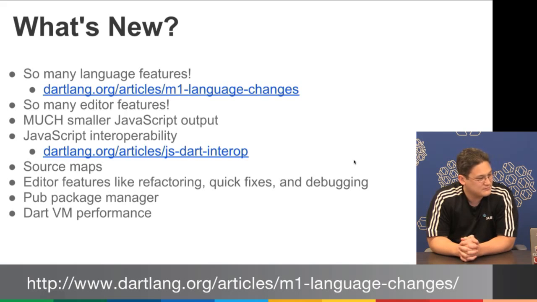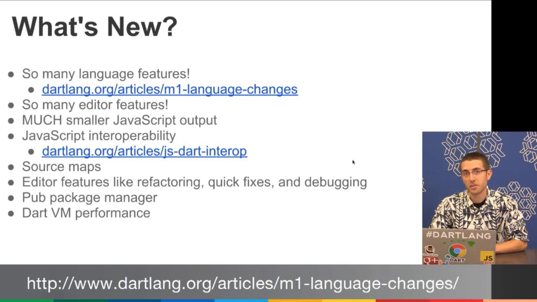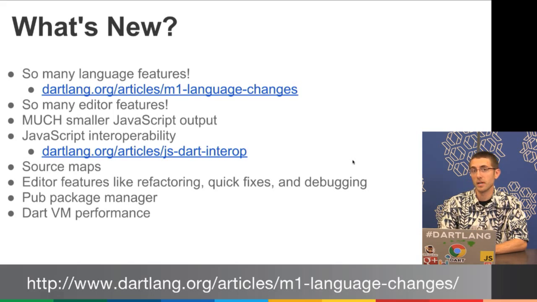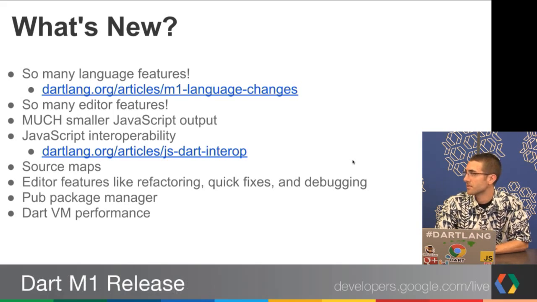Yeah. Well, one of the big asks we had that we're delivering here with M1 is our JavaScript interoperability, which is huge. This allows you to run or integrate with JavaScript code like Google Maps, your own in-house JavaScript code, and use it straight with Dart. And this is all open source. It's on GitHub as well. We'll let you guys check it out.